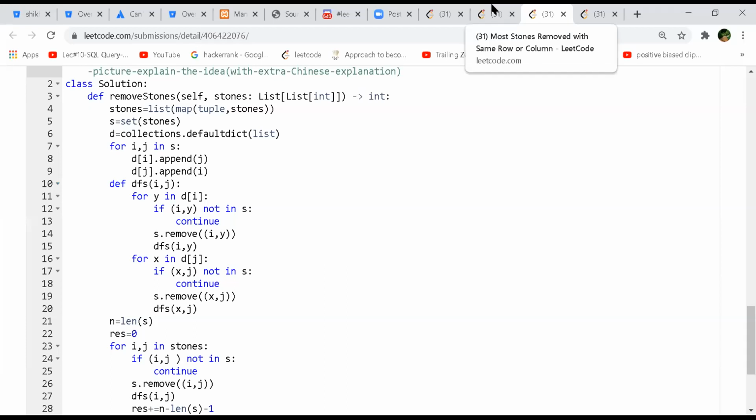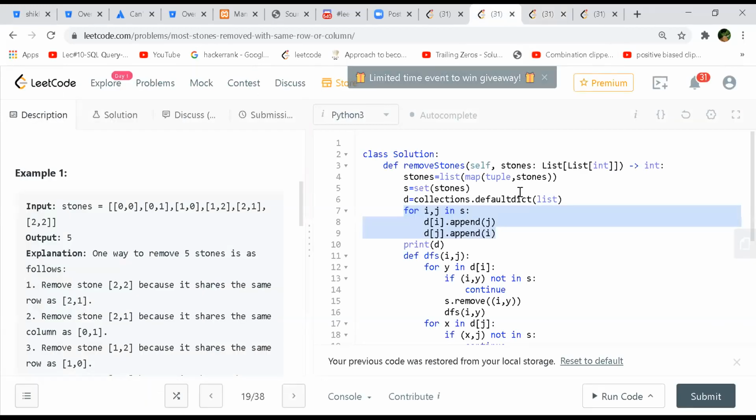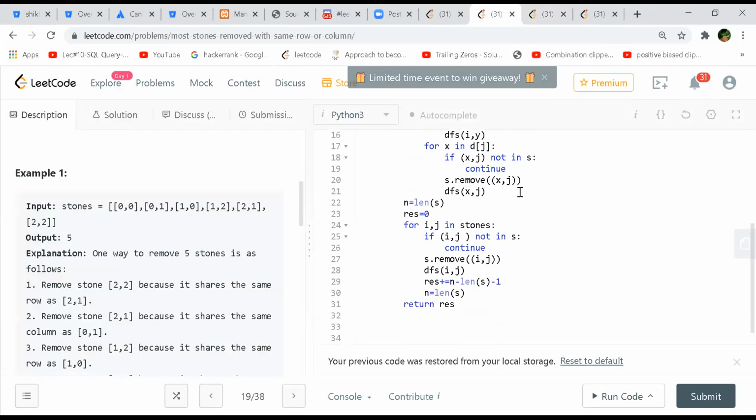Okay, same thing. So you'll have to check in the DFS, right, that from where you are coming, is there any same? Is the present column or row index the same as the previous one? Which line? No, I was talking about Santosh's code.